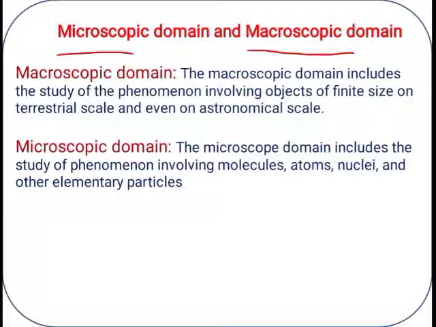Micro means definitely a smaller value. Micro means particles which are very tiny, very small. So if we want to study the mass of a molecule or the mass of an atom, nuclei, or the radius of the nucleus, atoms, molecules, etc., all these measurements come under the microscopic domain.